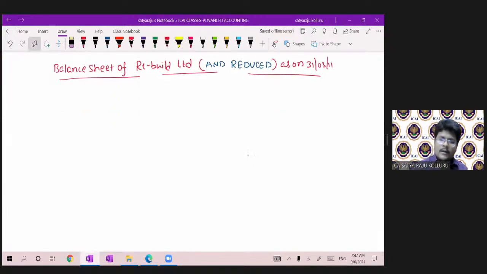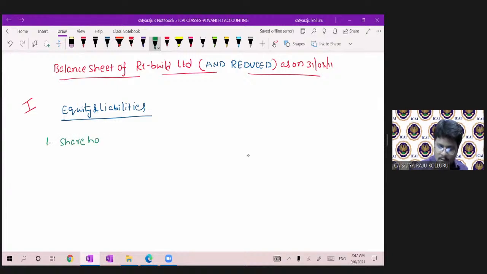Okay. And coming to here, equity and liabilities. Under that, shareholders' funds.